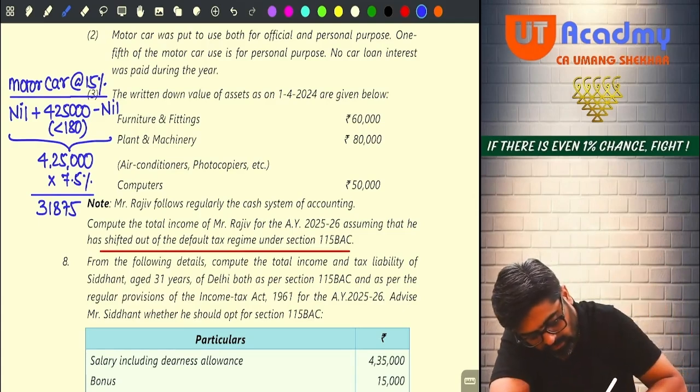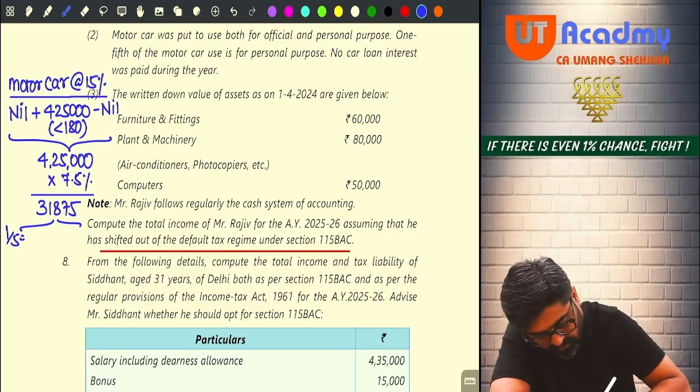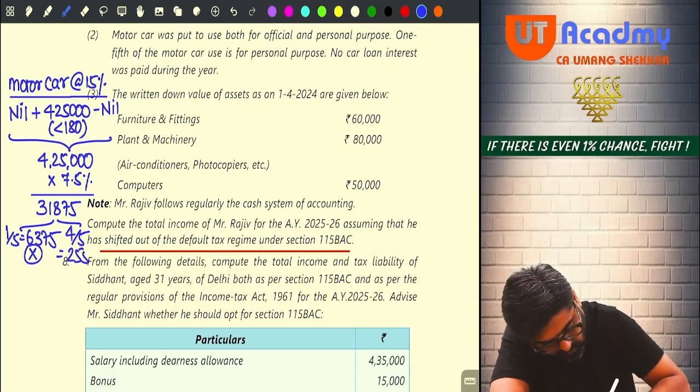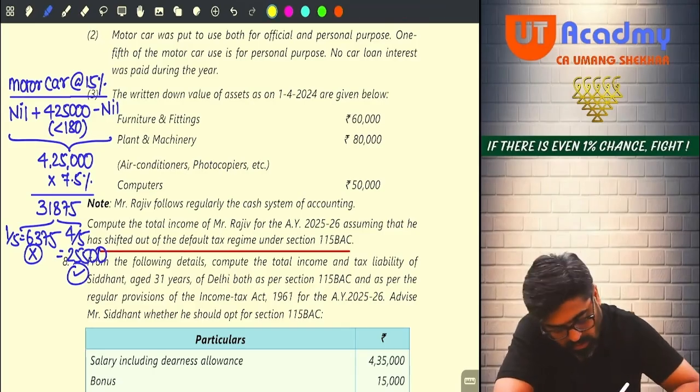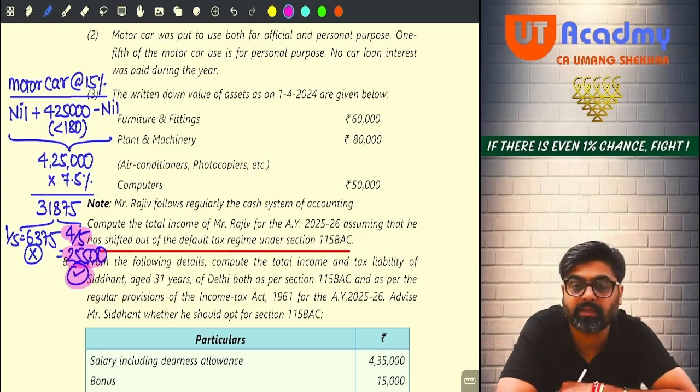So out of this, 1/5 is equal to how much? 6,375. That will not be allowed. Okay. But 4/5, which is how much? 25,500. That will be allowed as a deduction. And what I'll do, I will highlight this amount. This 4/5, 25,500, is allowed as a deduction.